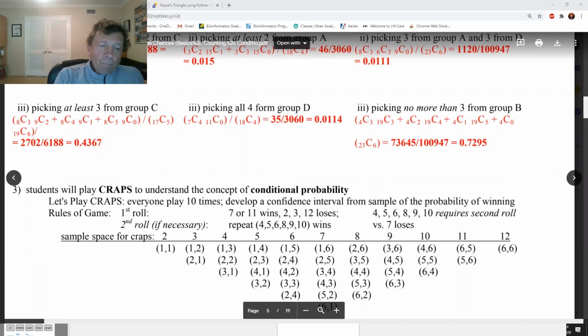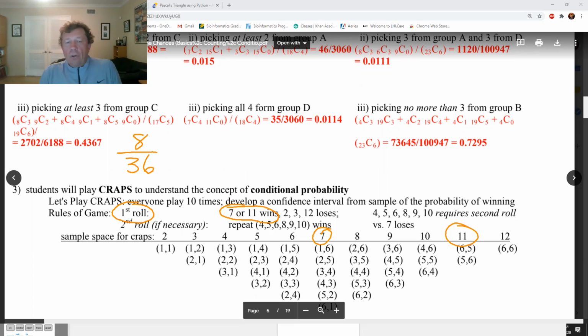All right, so here's how it works. If the first roll is a 7 or an 11, you automatically win. I have all the combinations down there. So the chances of you winning right away is 8 out of 36, because you can get a 7 or an 11, and there's 8 ways to do that. Now, if you get a 2, a 3, or a 12, you lose right away and the game's over. Those are called the crap rolls. So those are the ones that are losers right away.